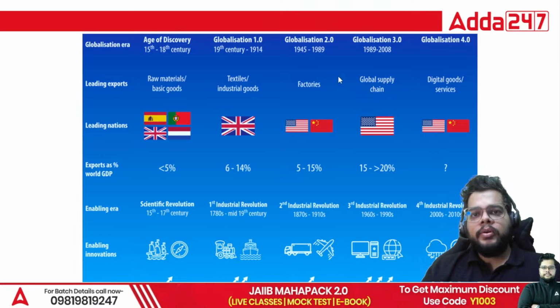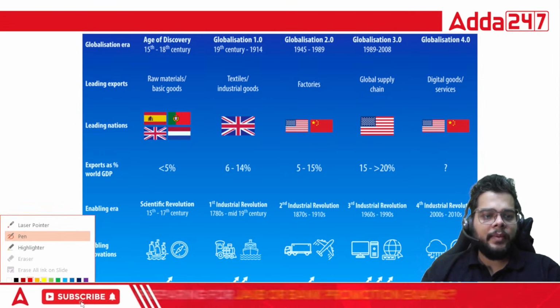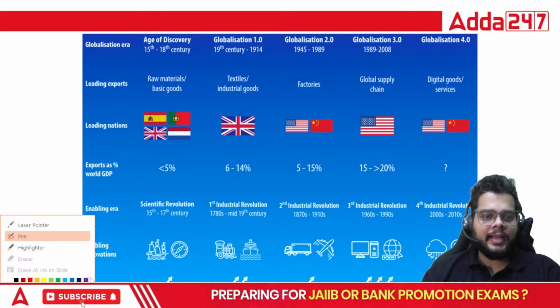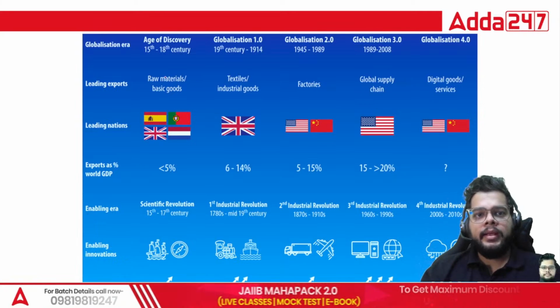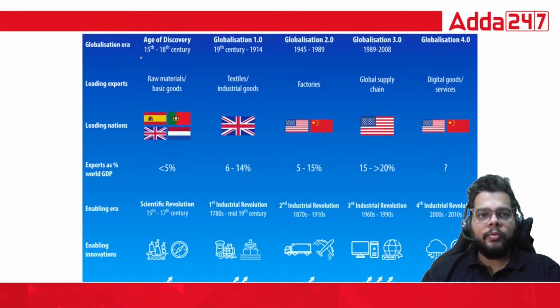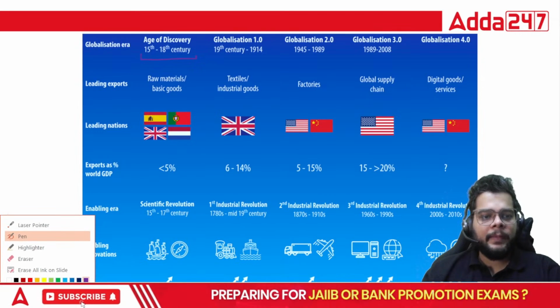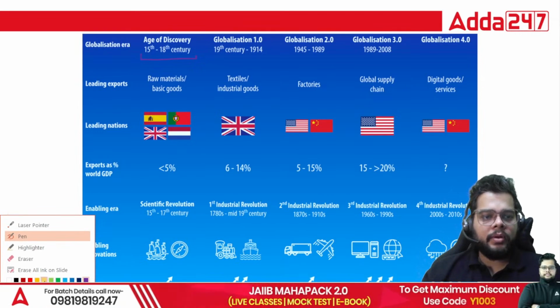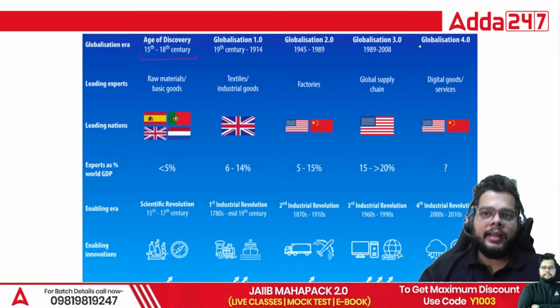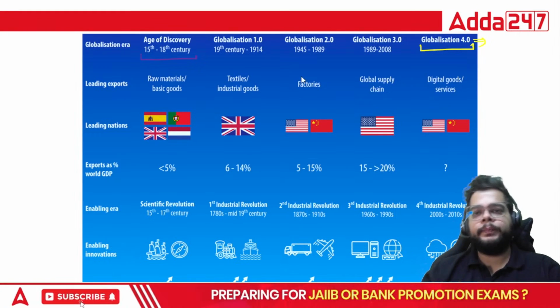And when I talk about the explanation of this particular question, simply stated, you must remember one or two things out of this entire table. This infographic tells us from where the globalization process started. It started way back in the 15th to 18th century. And right now, when we talk about today's era, that is 2024-25, we are sitting in globalization 4.0.